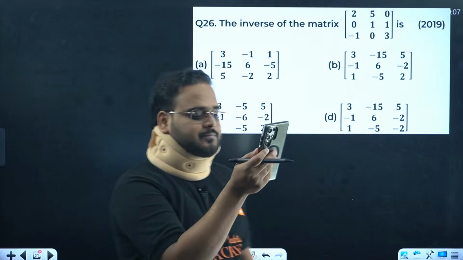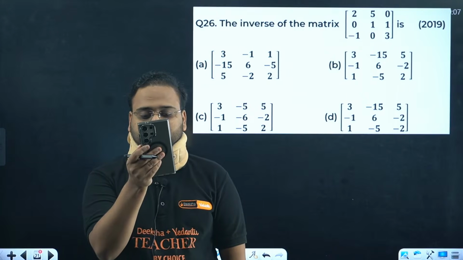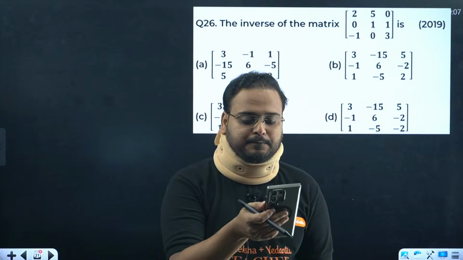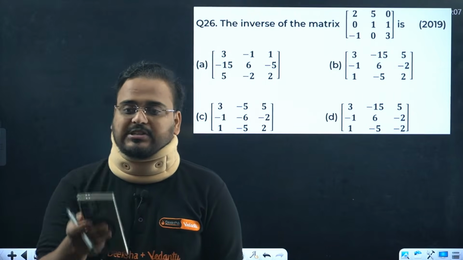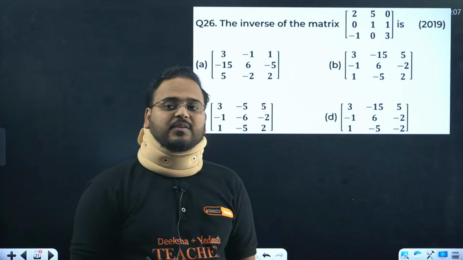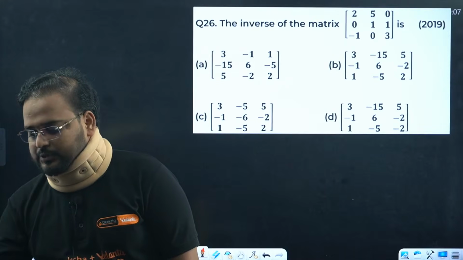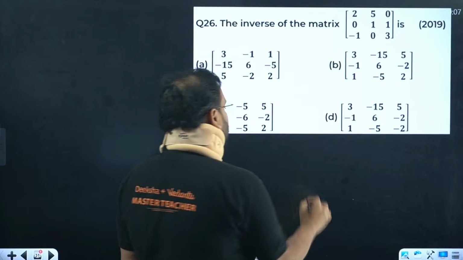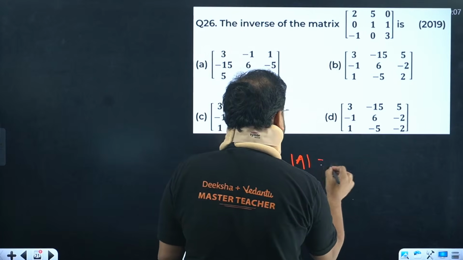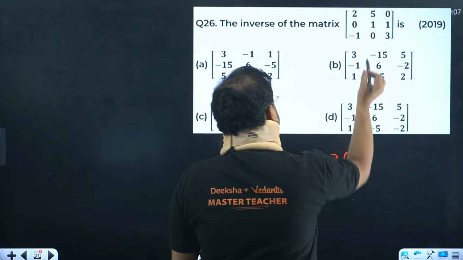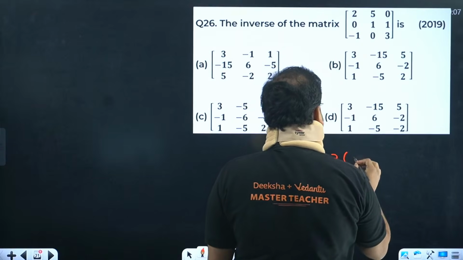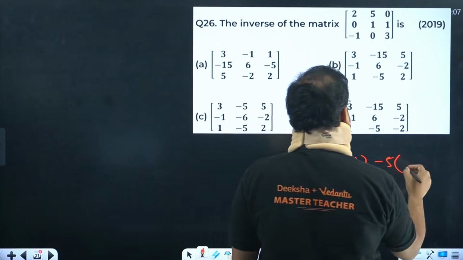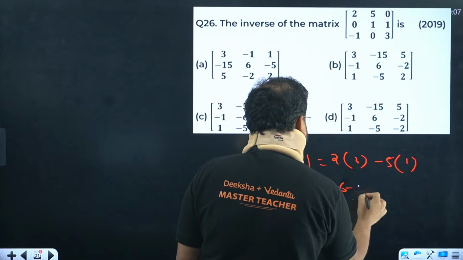26th one now. All right, so question number 26. Inverse of the matrix given over here. This question will take some time to solve, right? So let's start with the determinant of A first. We get 2 cross 3 minus 0. That's simply 3 minus 5. We go here 0 and plus 1. It becomes 6 minus 5. How much is that? 1.